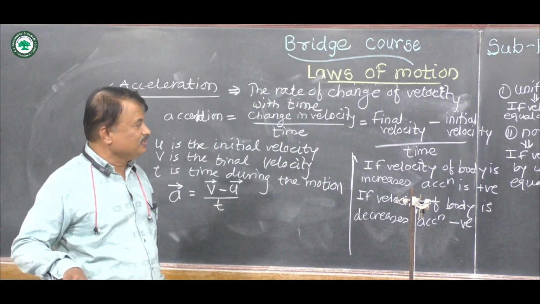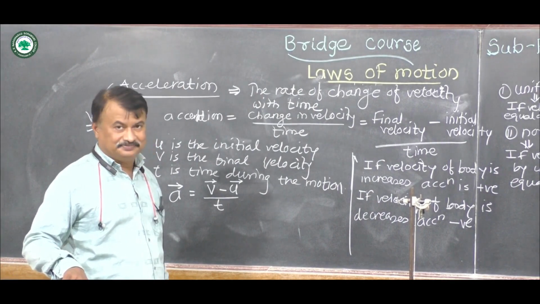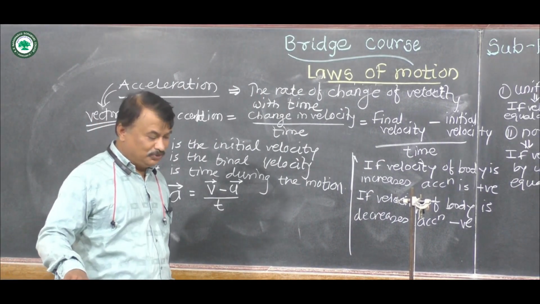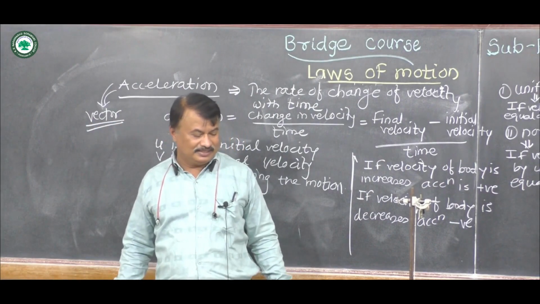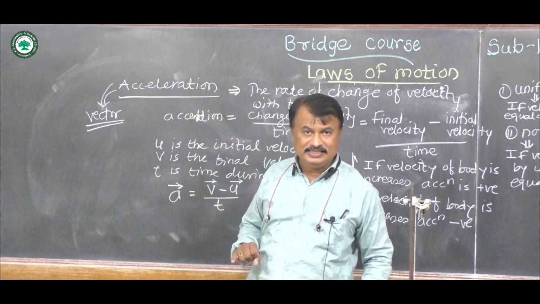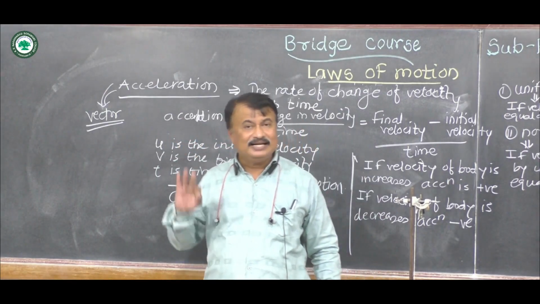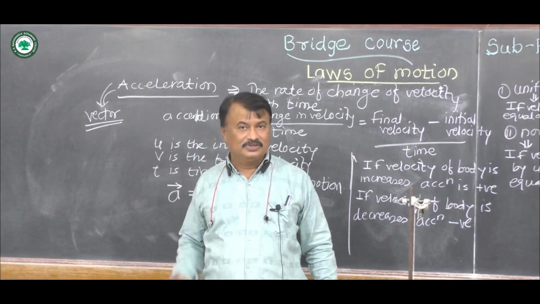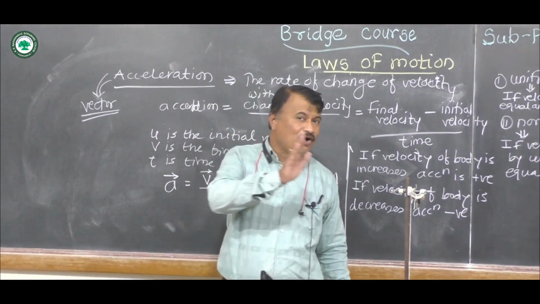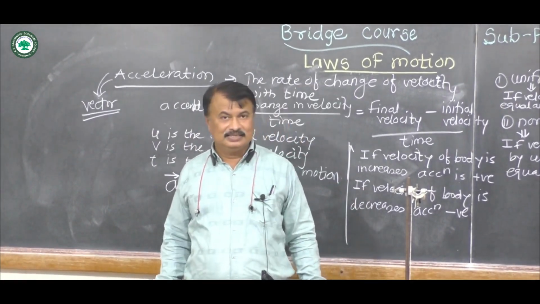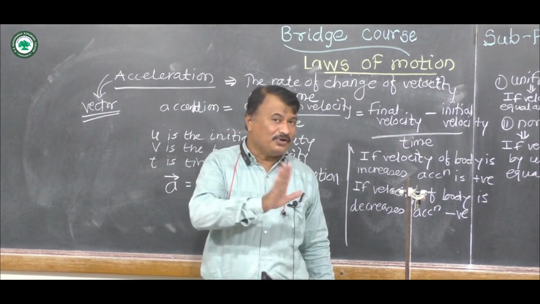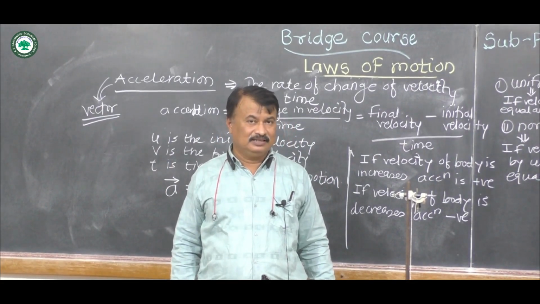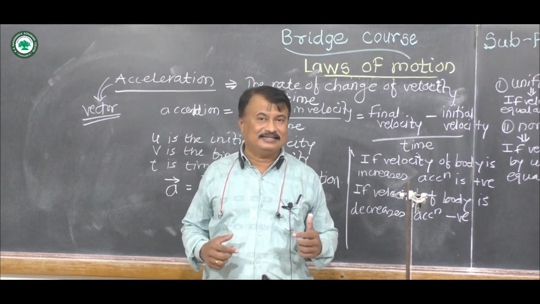So this is about acceleration: uniform acceleration, non-uniform acceleration. Up to this, we studied three physical quantities: velocity, displacement, and acceleration. Velocity depends upon displacement. Acceleration depends upon velocity. Therefore, the definitions are like that.